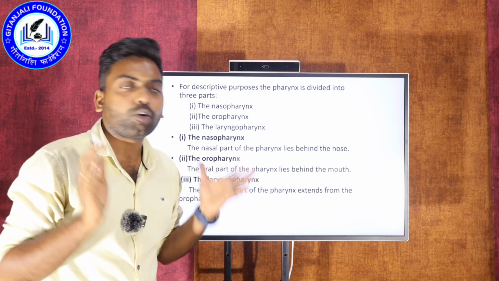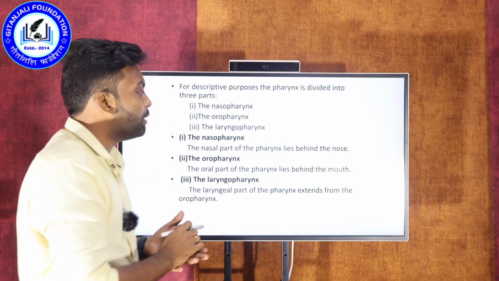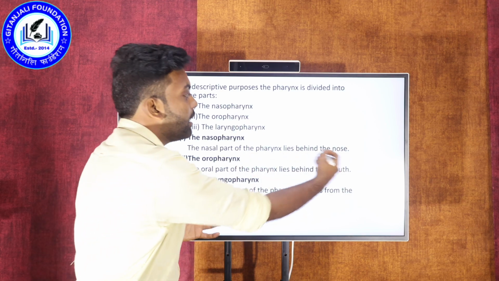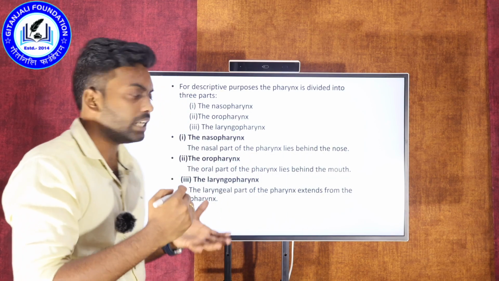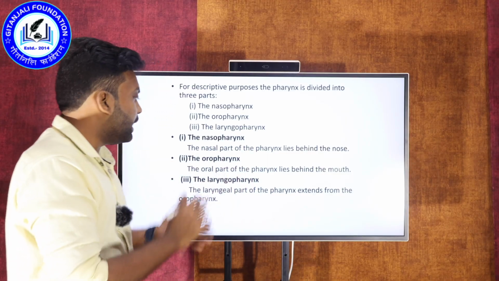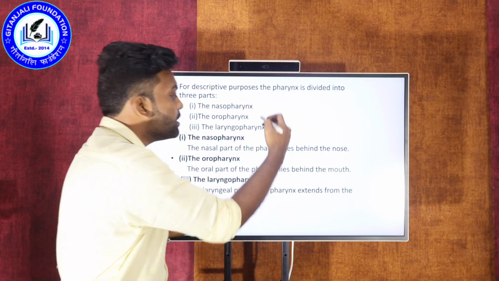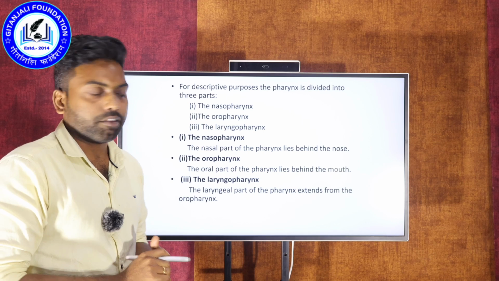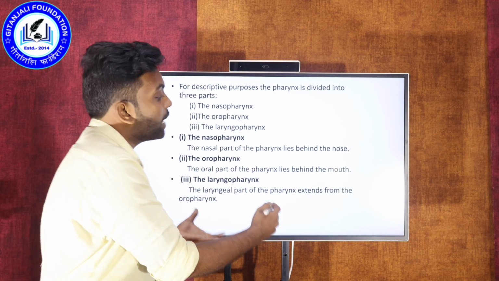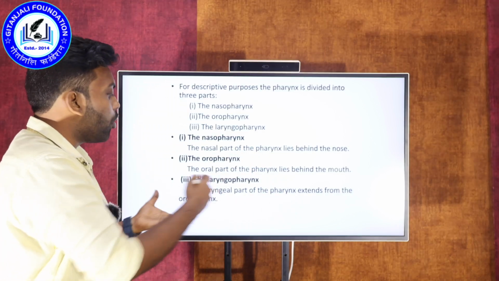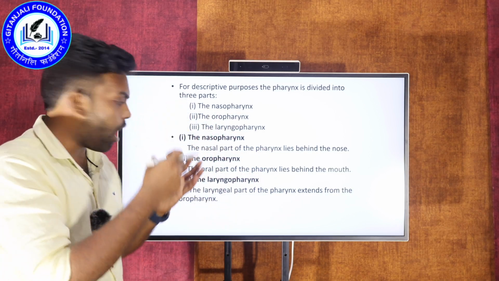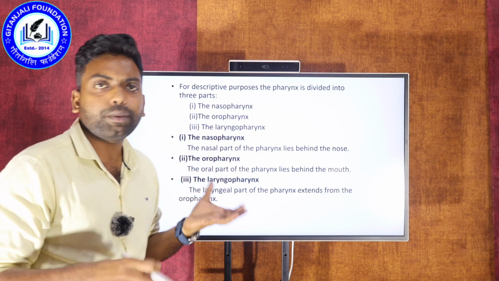What is the meaning of nasopharynx? The nasopharynx is the part of the pharynx present just behind the nasal cavity or nose. Next is the oropharynx, the part of the pharynx present just behind the mouth, the oral cavity. And the laryngopharynx is the part of the pharynx extending from the oropharynx. After the laryngopharynx, the continuing part is the larynx.